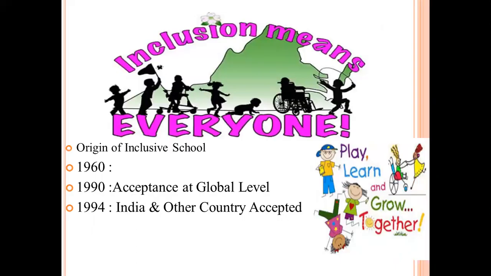Here there is one another picture which indicates what is the meaning of inclusive education. Inclusion means everyone. Let us understand the origin of inclusive school. In 1960, there is a concept origin. In 1990, acceptance at global level, and in 1994, India and other countries accepted this concept. Here, I want to share the concept of inclusive education. Inclusive education means where every child can play, learn, and grow together.